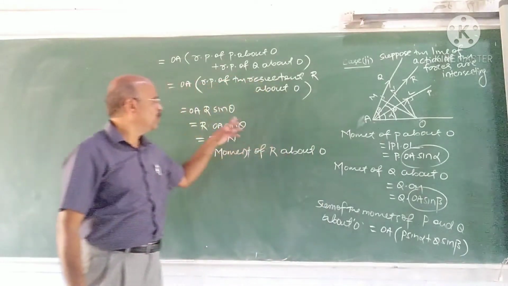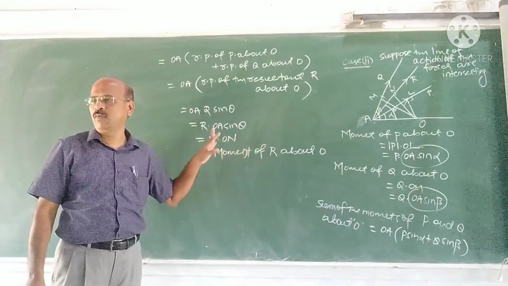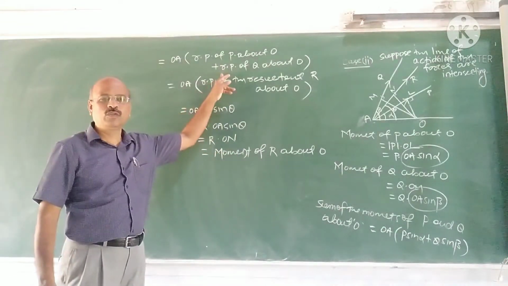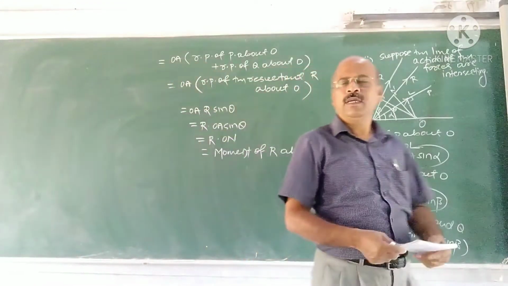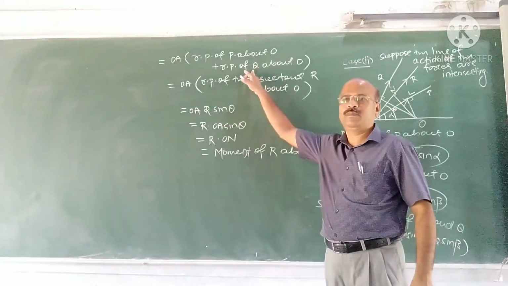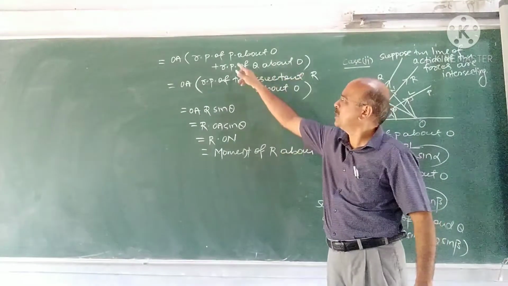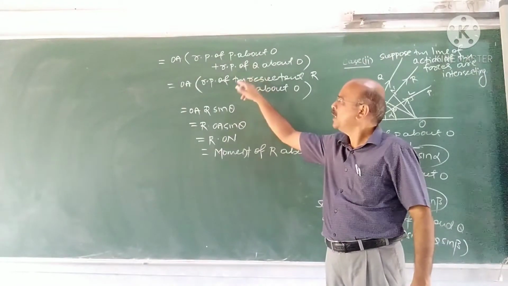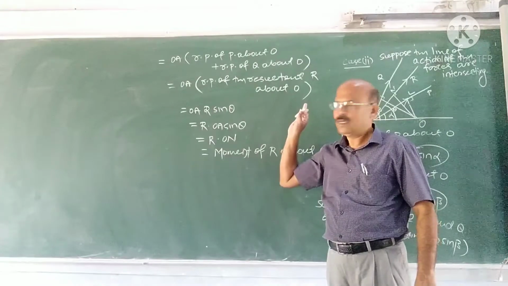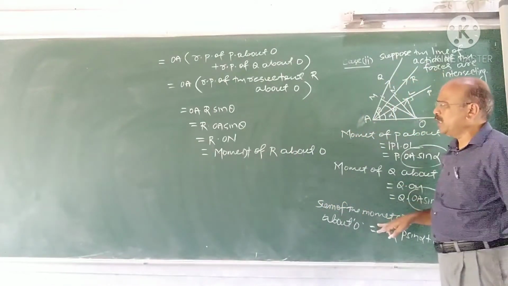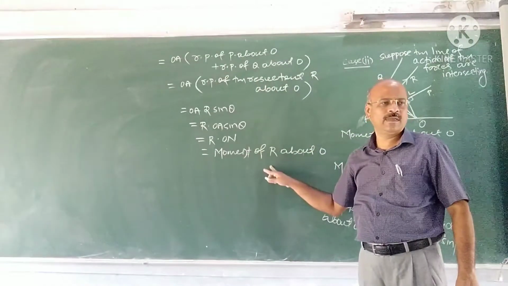Therefore, algebraic sum of the moments of component forces is moment of their resultant about the same point. This is an important result. We have used this one. All the results I cannot prove here. Some results we take from the physics that we have already studied. Algebraic sum of the resolved parts of the forces is same as resolved part of their resultant about the same point. So the sum of the moments of the forces is same as moment of their resultant.